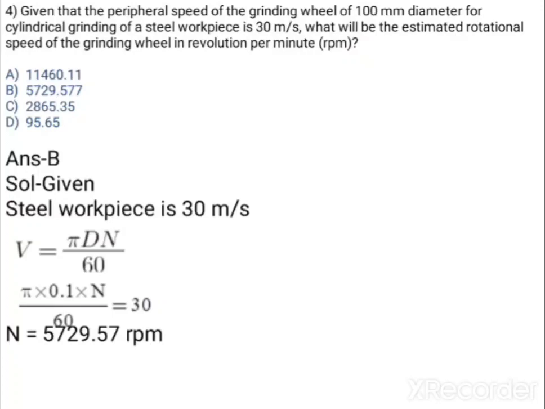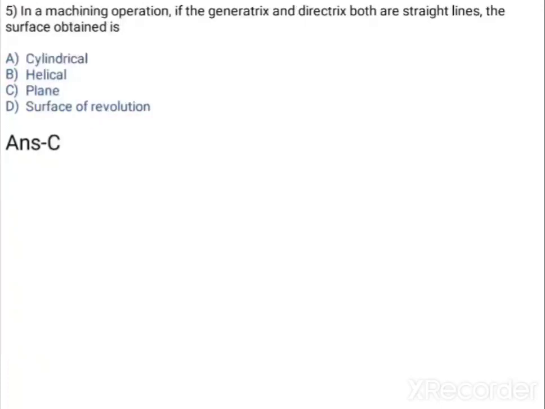That is nothing but pi D N by 60. Just put the values, and put the value of diameter in meters, you will get rotational speed. And diameter is 100 mm, just convert into meter, that is nothing but 0.1. So after putting the values you will get N is nothing but 5729.57 rpm, and that is option number B, which is correct. Okay, very easy question.